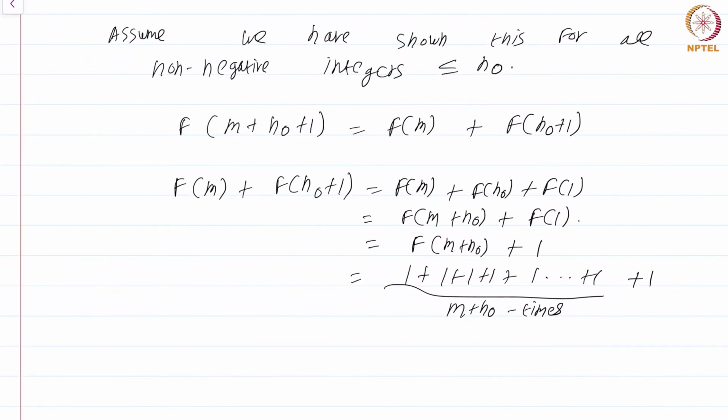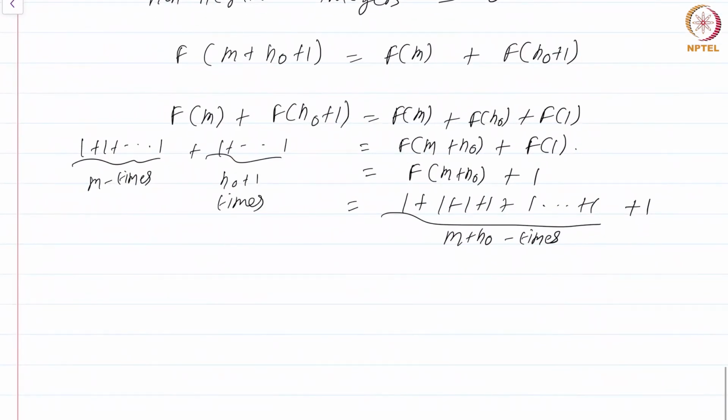We can argue informally also by writing f of m as 1 plus 1 plus 1 plus 1, m times, and f of n naught plus 1 as 1 plus 1 plus 1 plus 1, n naught plus 1 times, and see that it is equal to the LHS also. But the formal argument with the induction is needed to make this mathematically precise.